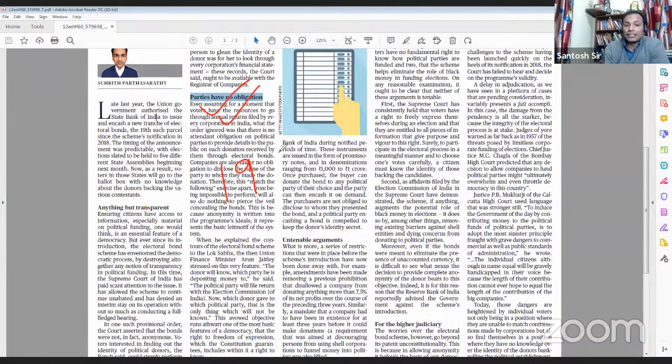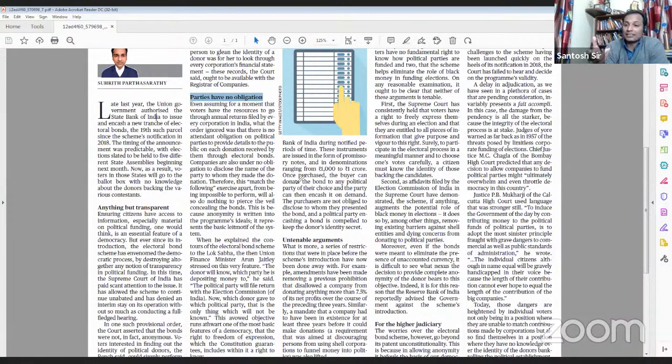And then the author has come out with various other points. The author has said that recently the government has taken 2-3 steps which have basically increased the chances of corporates giving funds to the political parties for quid pro quo.